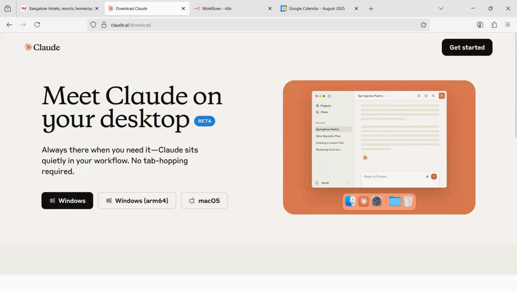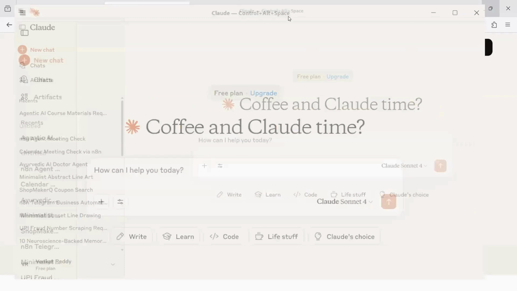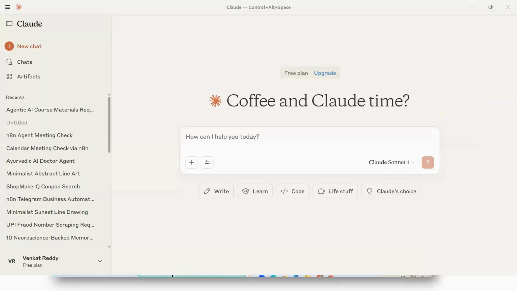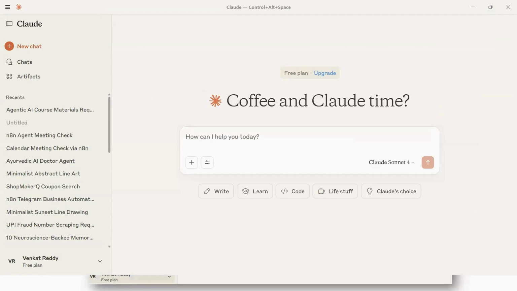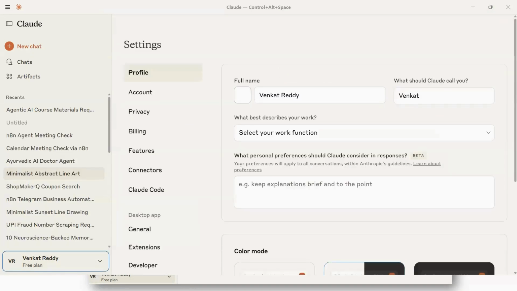If everything works fine, you should see a Claude Desktop like this once you log in. I'm also on the free plan only. Later on, we can upgrade if required. This is the Claude Desktop app that you should be looking at once everything works perfectly. Now, if you click on the bottom left-hand side link, you will get the settings page. In settings, you have to make the right settings by clicking on developer.